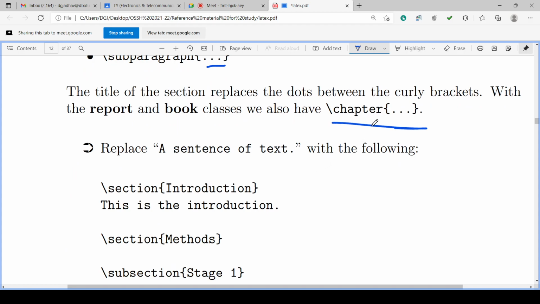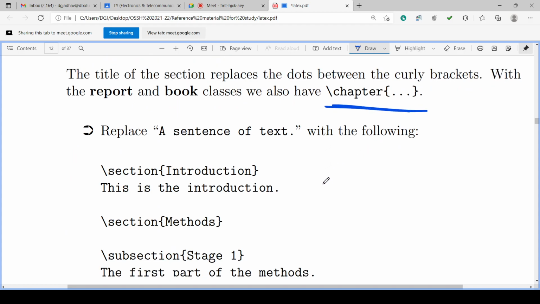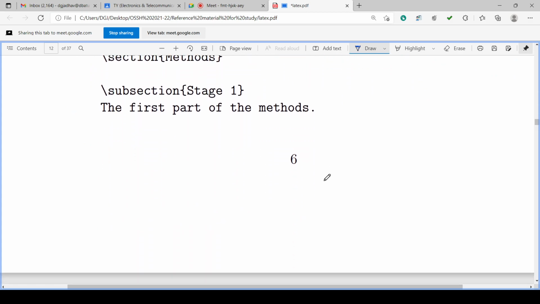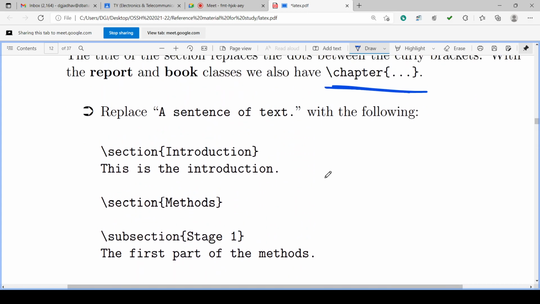We can generate the chapter also, backslash chapter. After making such sections, subsections, paragraphs and chapters, it becomes easier to read the document and easier to search something in it. The document becomes very easily readable.